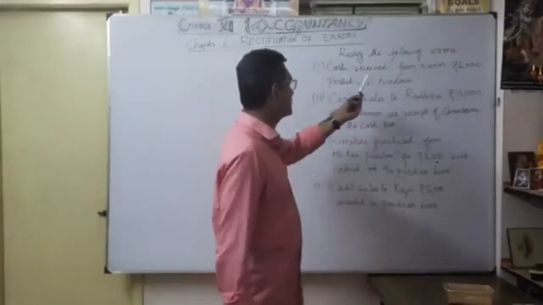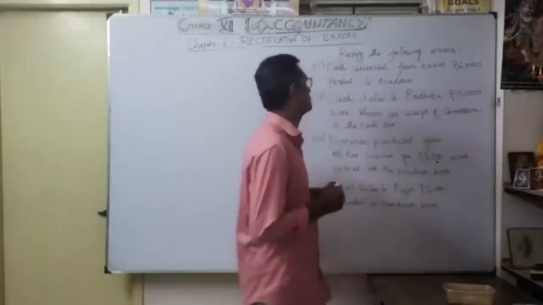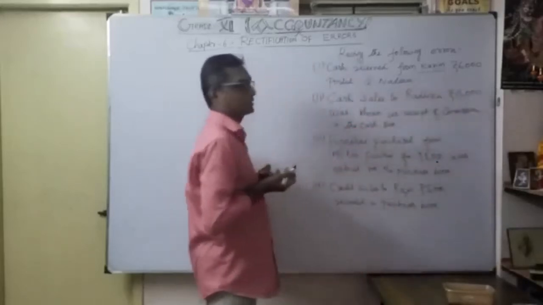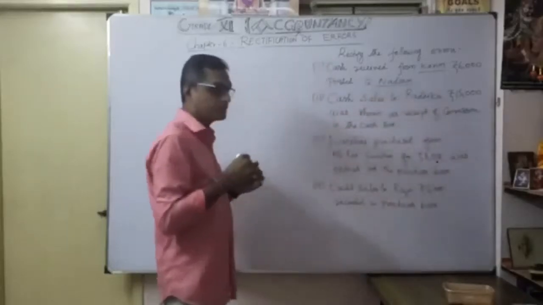See, cash received from Karim of 6,000 posted to Nadeem. Actually, cash received from whom? Karim. But what happened? They posted it to Nadeem. So what type of error is this?